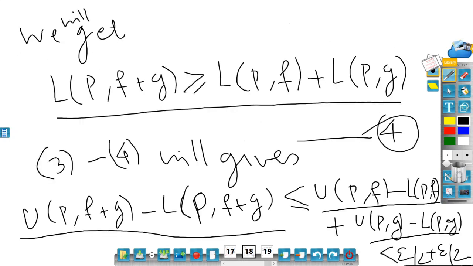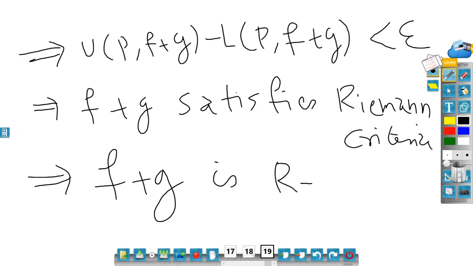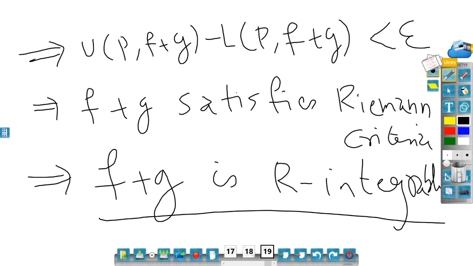So I just suggest you, here I don't have space, but then here you please write because of 2 we can write down this less than epsilon by 2, less than epsilon by 2. Okay, so f plus g satisfies the Riemann criteria. This would imply f plus g is R integrable. So with the help of Riemann criteria, we have shown that f plus g is R integrable.